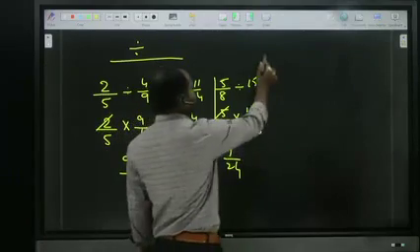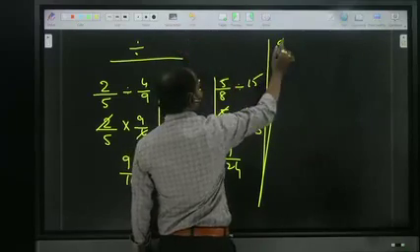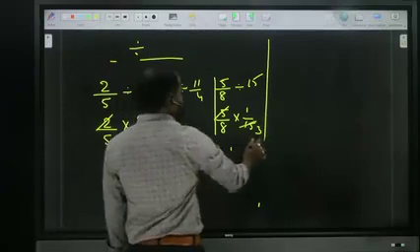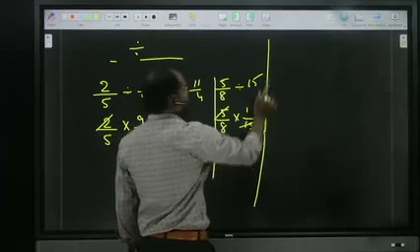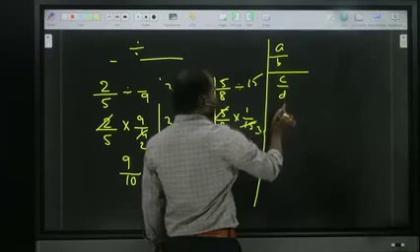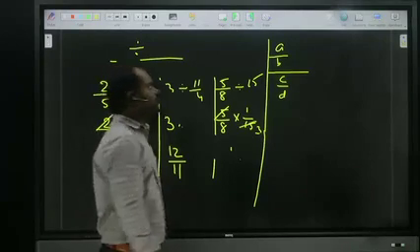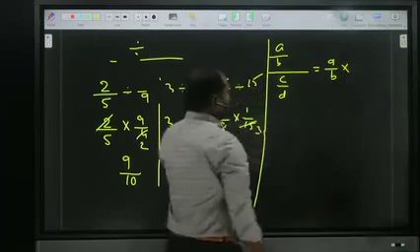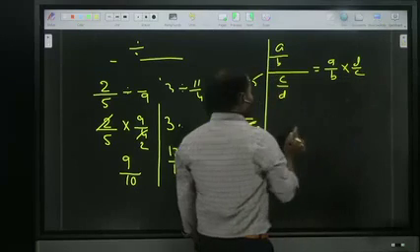Now some people will get confused; we'll clear that. In case A by B divided by C by D is there, first of all, you have to observe where the major division is. Don't get confused. So the top one stays as is, into the downside fraction in reverse order. That means we can write D by C.